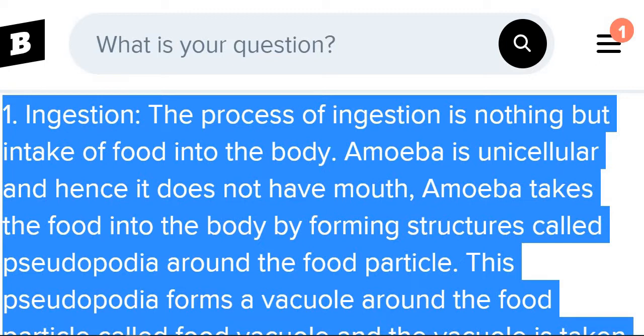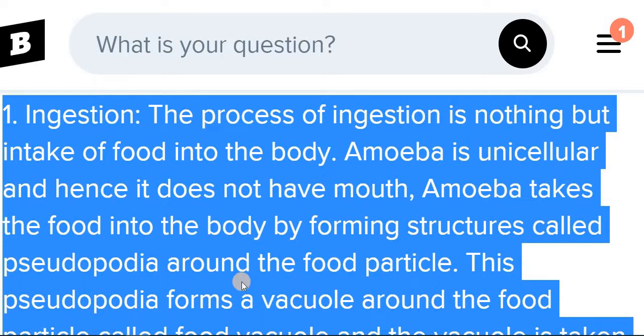In ingestion, we have to write how the amoeba takes in the food. As we know, the amoeba is a unicellular organism, meaning all activities are carried out by only one cell, and it does not possess any fixed shape. Amoeba does not possess a mouth as well. So the amoeba takes the food into the body by forming a finger-like projection for trapping the food. This finger-like projection is called the pseudopodia. The P is silent: pseudopodia.